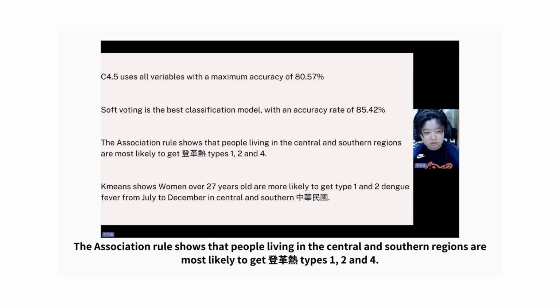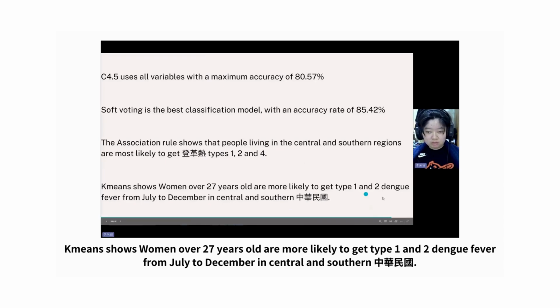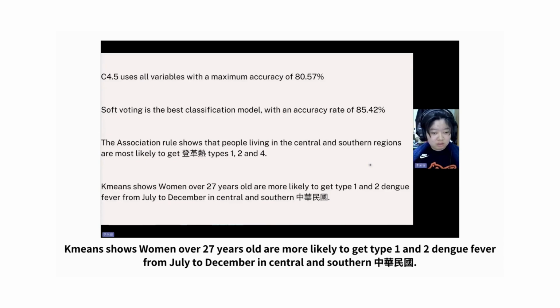The association rule shows that people living in central and southern regions are most likely to get dengue fever type 1, type 2, and type 4. K-means shows women over 27 years old are more likely to get type 1 and type 2 dengue fever from July to December in central and southern Taiwan.